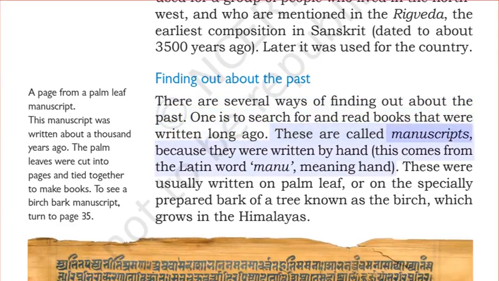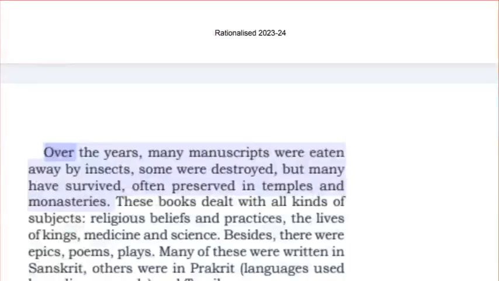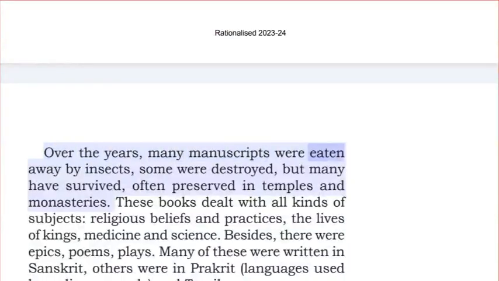These are called manuscripts because they were written by hand. This comes from the Latin word manu, meaning hand. These were usually written on palm leaf or on the specially prepared bark of a tree known as the birch, which grows in the Himalayas. Over the years, many manuscripts were eaten away by insects. Some were destroyed, but many have survived, often preserved in temples and monasteries.